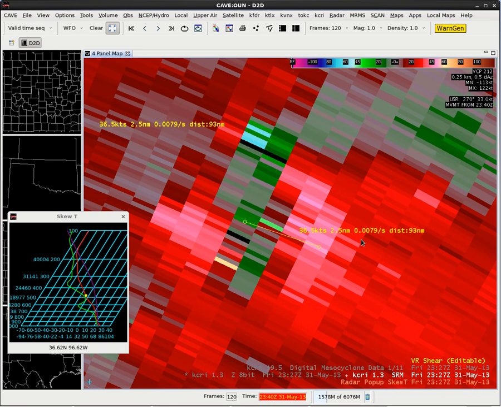We strongly recommend from WDTD to really use more rotational velocity, and just remember that once you get up around 30 knots, that's a significant rotation that's starting to form, and then once you get up to 40, that's moderate, and 50 is strong rotational velocities, and that can be critical in doing tornado warning forecasts, where you're looking for strong rotation on radar that's close to the ground, which in this case we don't have, and then using that with the environment to make a warning decision. So that's it for VR shear.